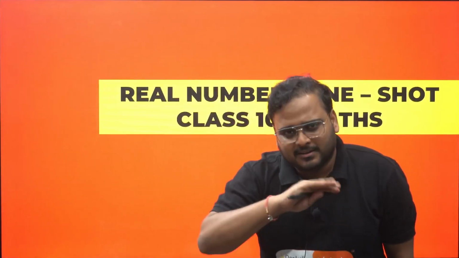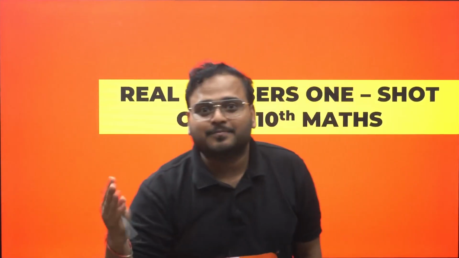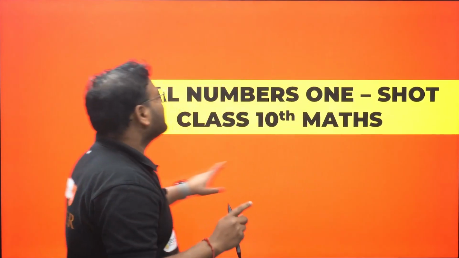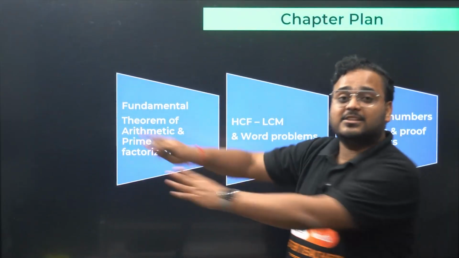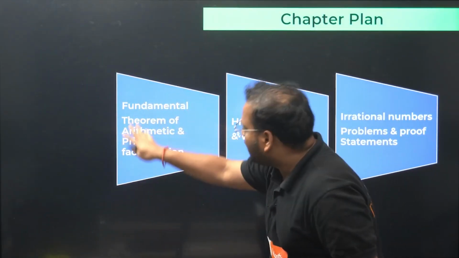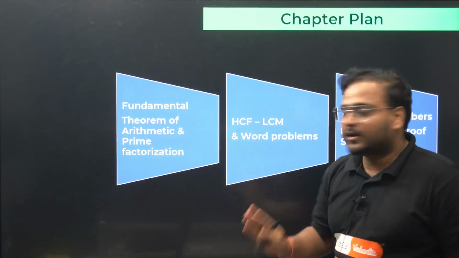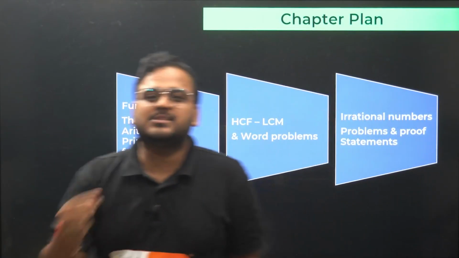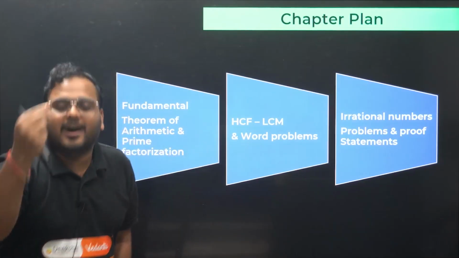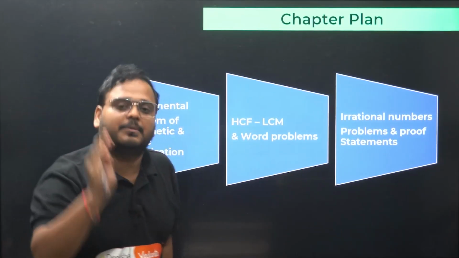All will be there. First of all, let me ask you, how are you all? Doing good, right? Let's start. So starting with chapter plan. What is there inside the chapter? We will talk about fundamental theorem of arithmetic, okay, and prime factorization. Okay, I know all of you might know this, but still stick with me. Learn one more time with me as a revision only, but please learn with me.